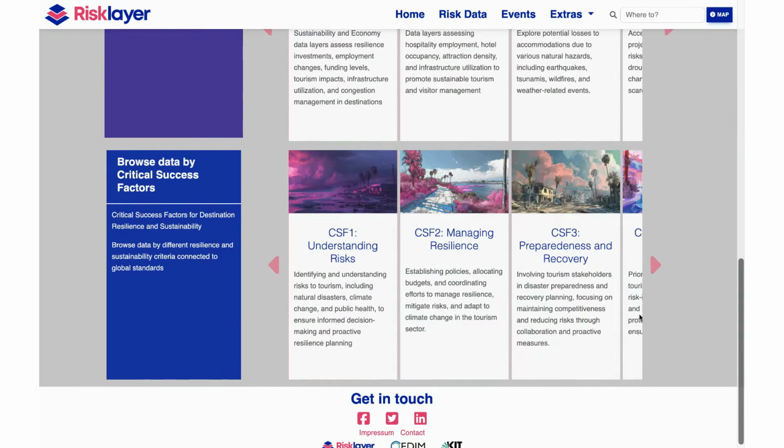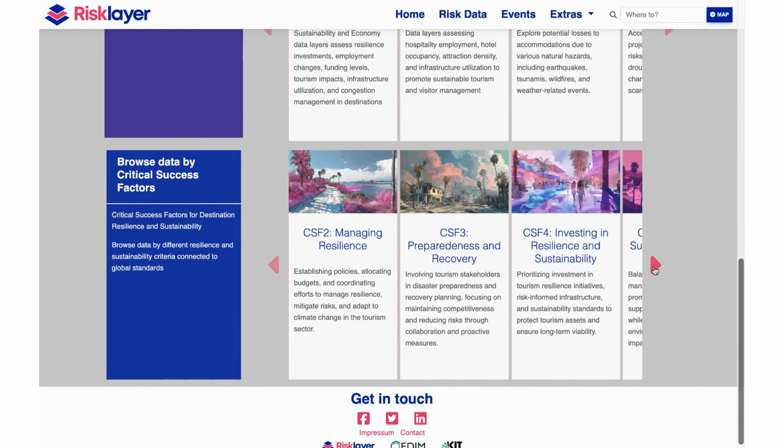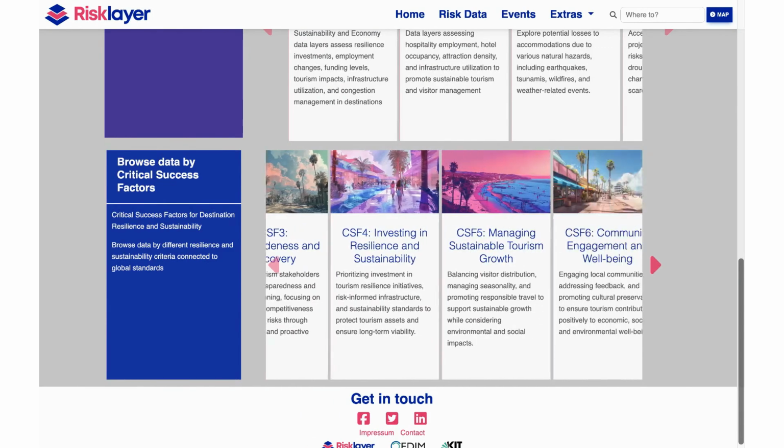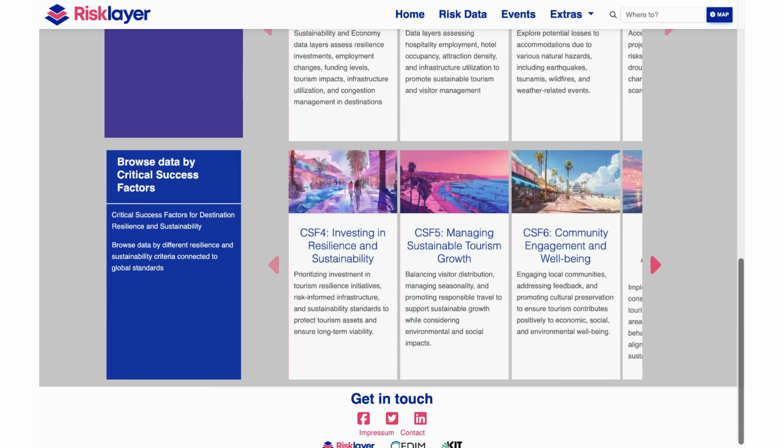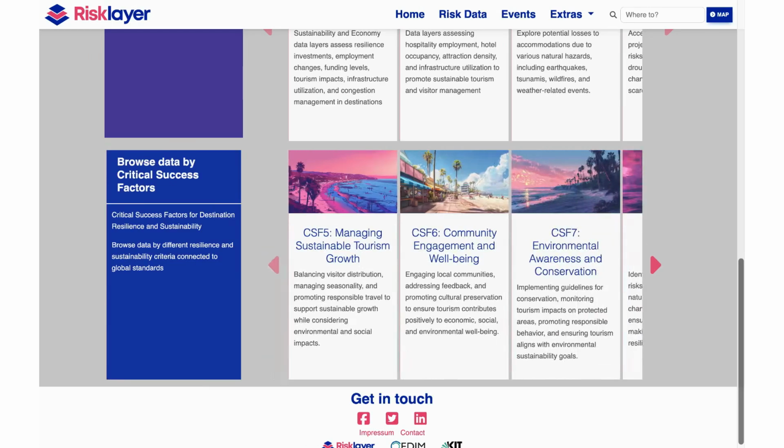These represent essential pillars of sustainable tourism, aligning with global frameworks like the United Nations Sustainable Development Goals, SDGs, and the Sendai Framework for Disaster Risk Reduction, SFDRR. We will go into each one of these critical success factors and dive deeper in a second.